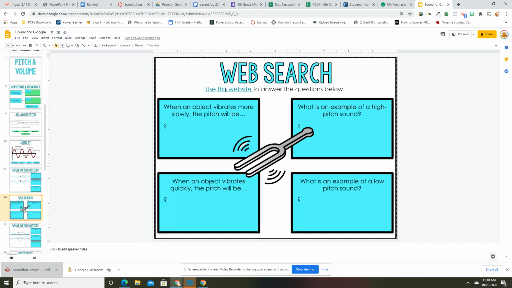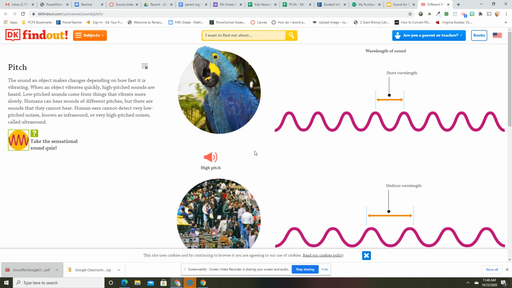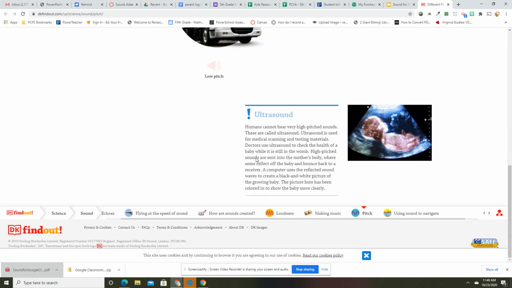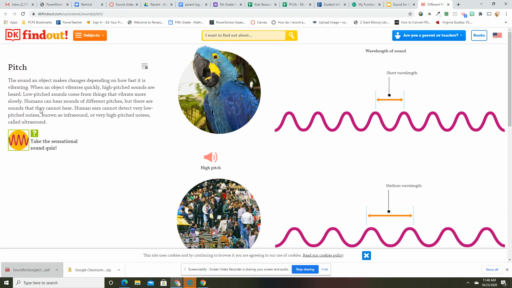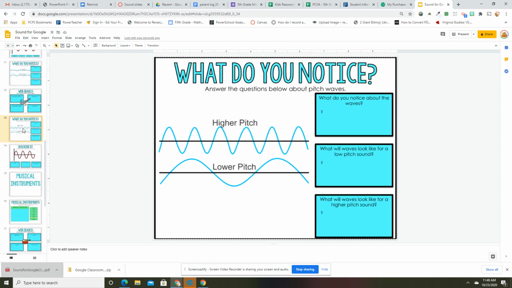Okay, so when you want to use the website, you click on it with your left click, and then click. It should take you to it. Hopefully you don't have an issue with the SonicWall. And if you do, just let me know, okay? And you're going to use this to answer the questions. That's all you have to do is this one page, okay? And then answer those questions using that web page.